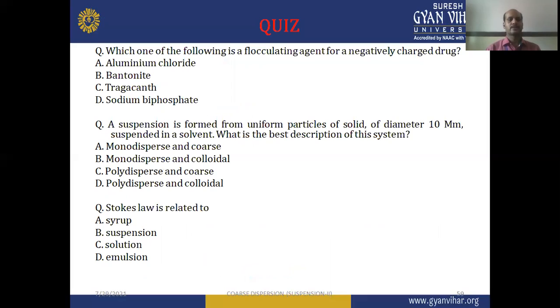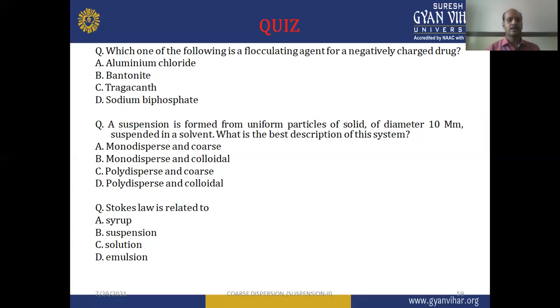Next one: a suspension is formed from uniform particles of solid of diameter 10 millimeter suspended in a solvent. What is the best description of this system? A is monodisperse and coarse type of system. B is monodisperse and colloidal. C is polydisperse and coarse. And D is polydisperse and colloidal. Based on the particle size, we can classify the different dispersion systems in the range of coarse dispersion or colloidal dispersion. If the particles are uniformly distributed, they can form the monodisperse system.